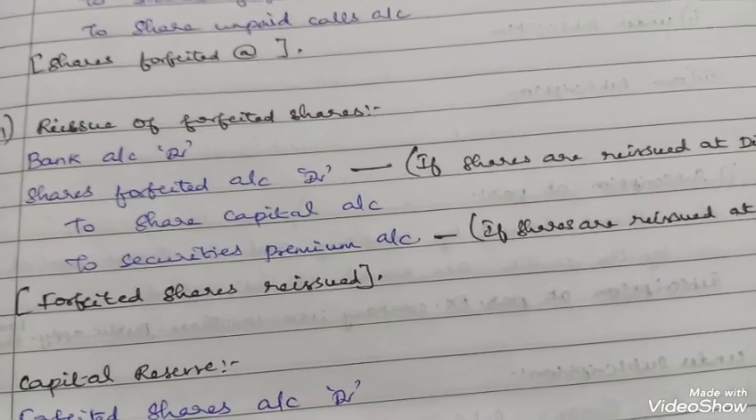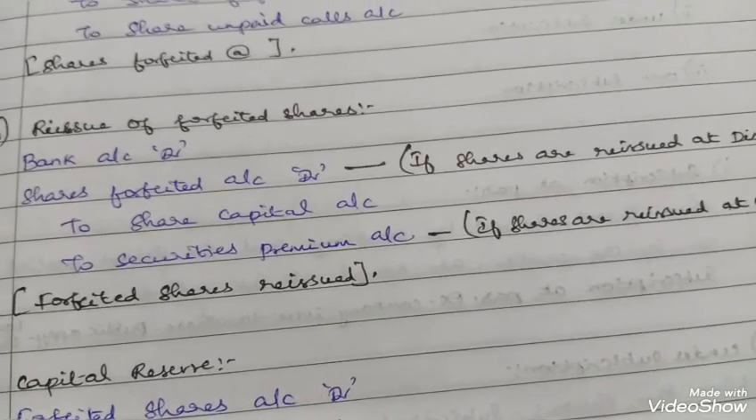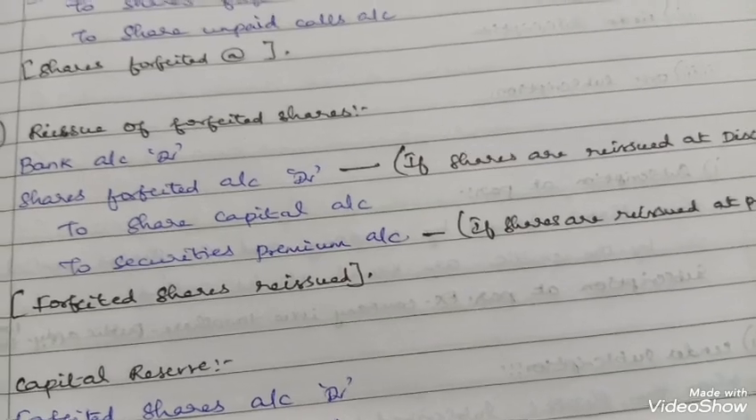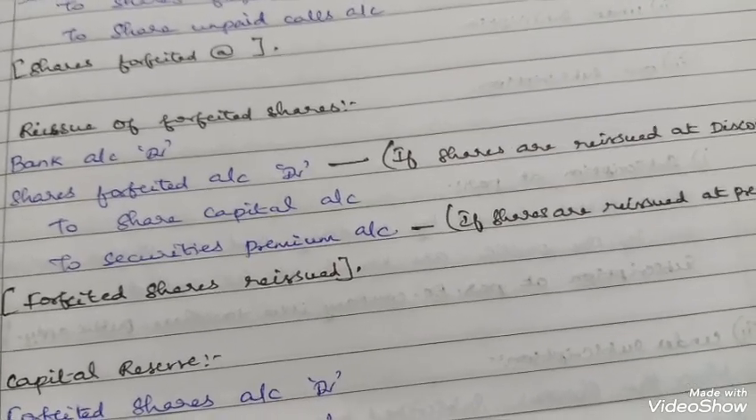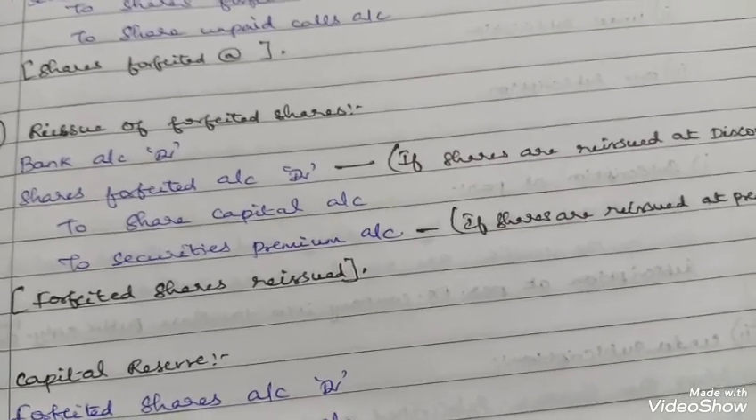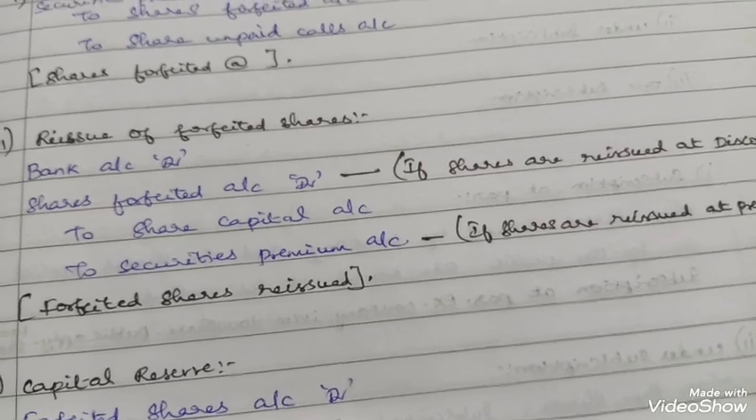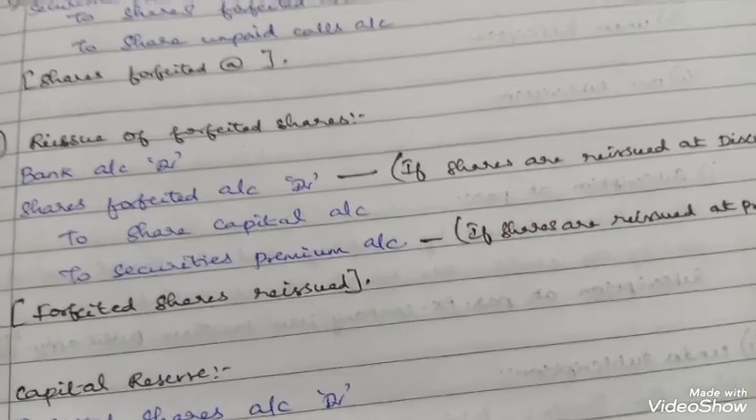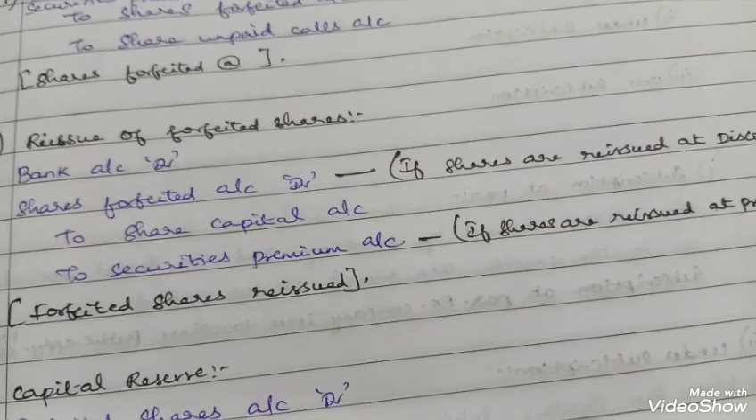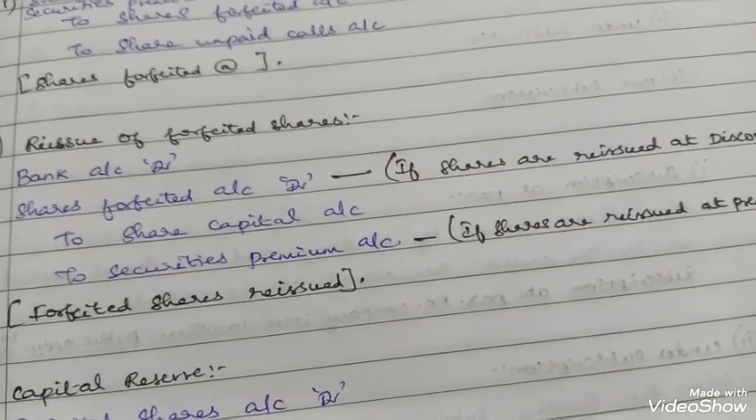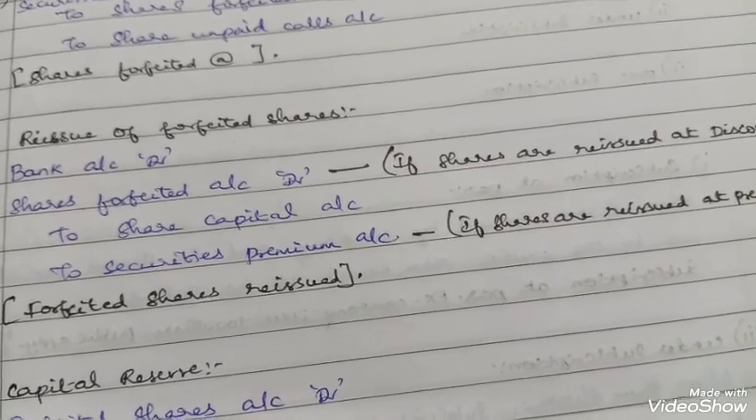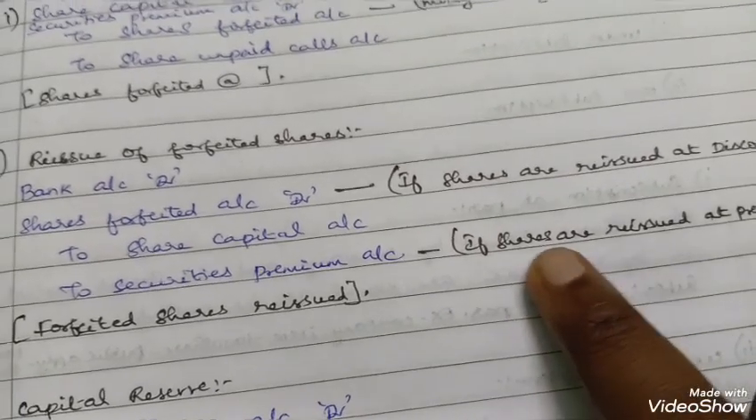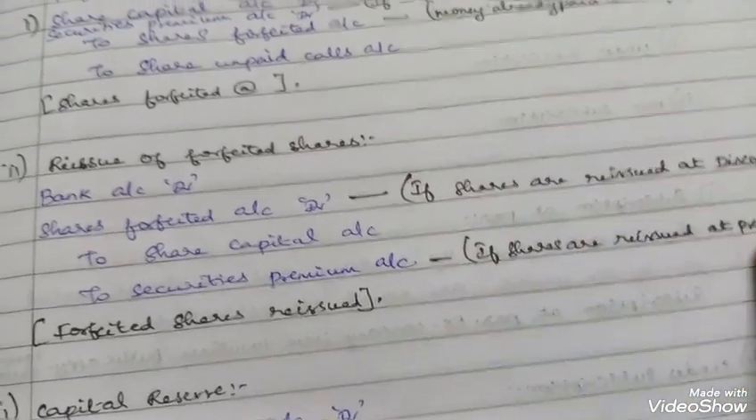Then reissue of forfeited shares. The reissue of forfeited shares can be made at a discount, at a premium, or at par. The journal entry is bank account debit, shares forfeited account debit to share capital account, to securities premium account if the shares are reissued at a premium.